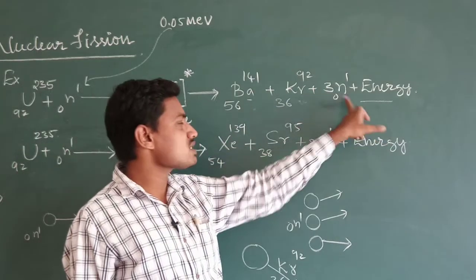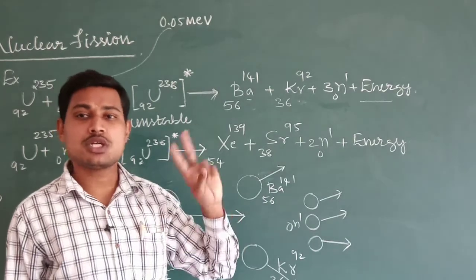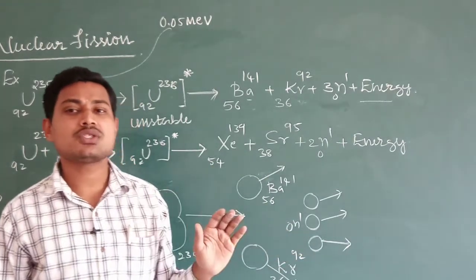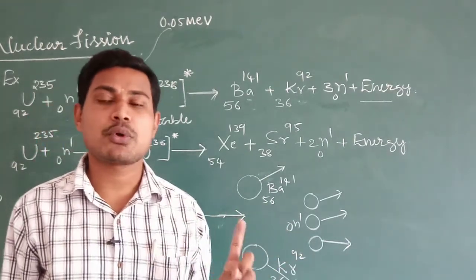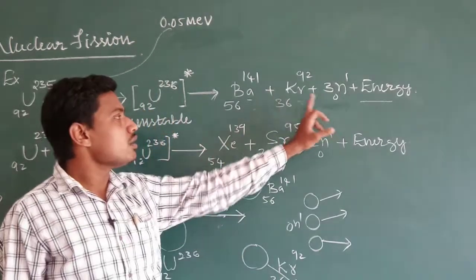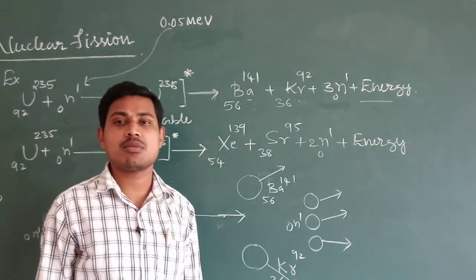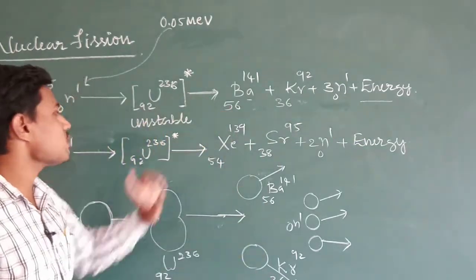During one single fission, three neutrons will be produced. In some cases two neutrons will be produced, but in general 2 to 3 neutrons will be produced in the nuclear fission reaction. Along with the liberation of the neutrons, there will be a liberation of an enormous amount of energy. So this is one case here.